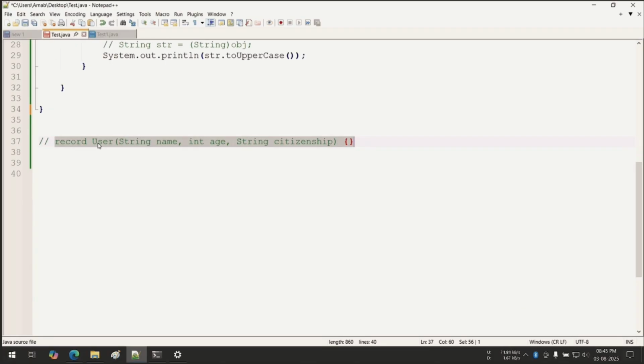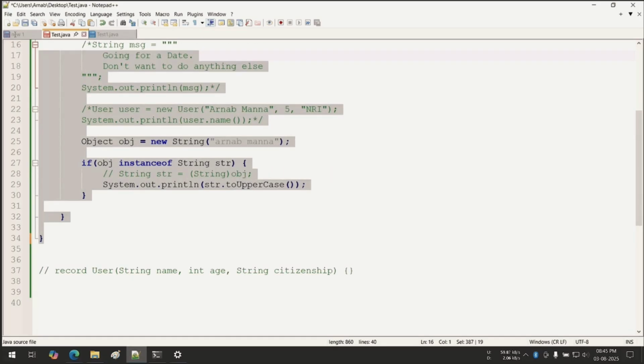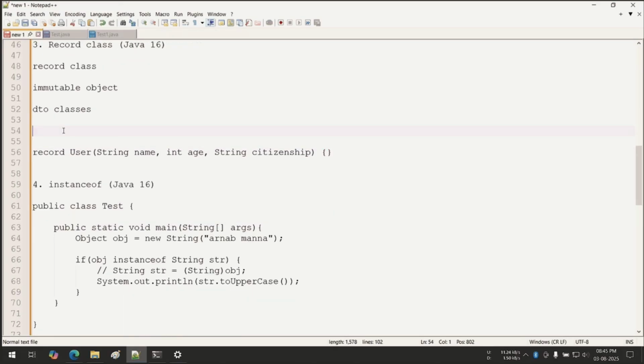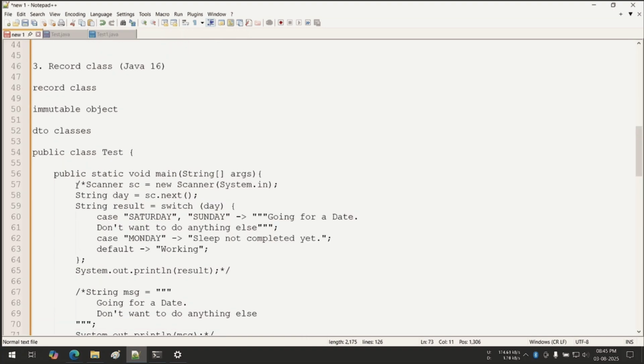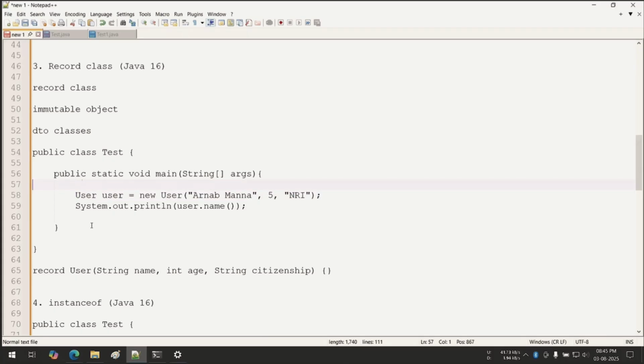Do you want me to repeat the entire sealed class once again? Confirm me. Have you not understood anything in the record class? Actually, the record class is a big discussion. If you have not understood anything in the record class, then please contact me after the session. Then I will help you. And if you have a doubt only on this particular section, then tell me. I will obviously discuss. Okay. Anybody else?